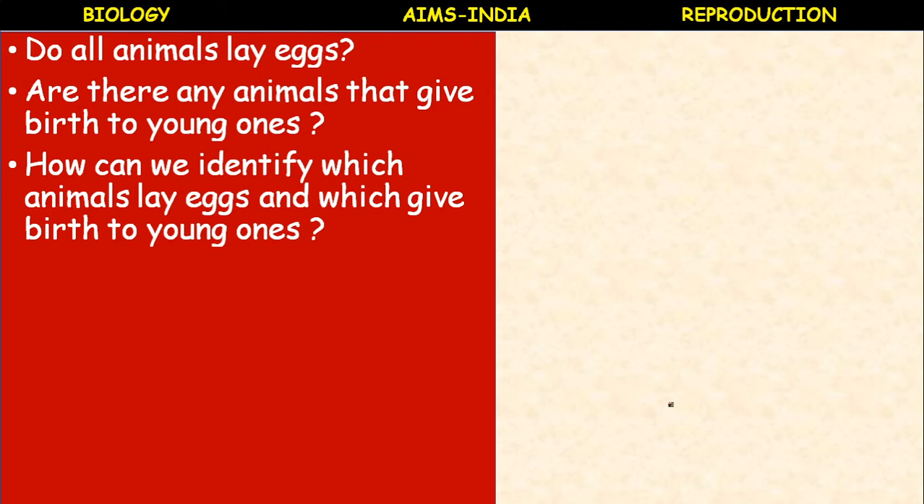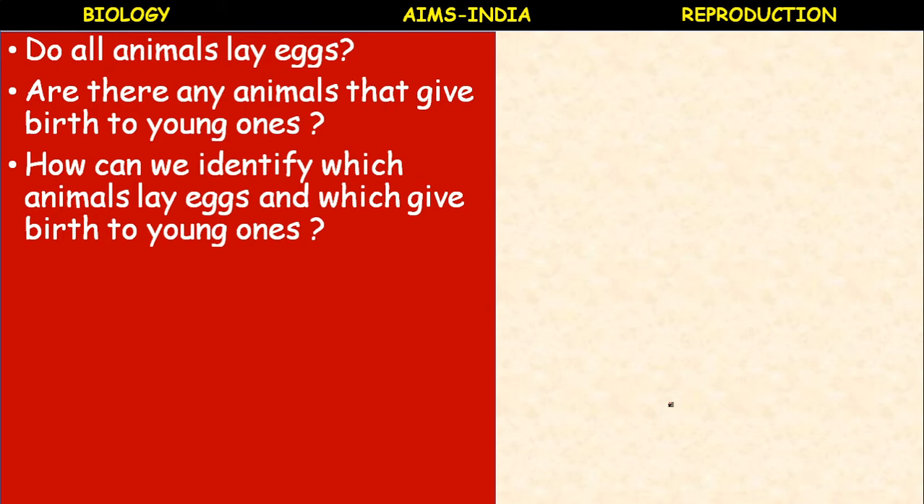Do all animals lay eggs? No. There are certain animals which directly give birth to young ones. Can you give some examples of animals which lay eggs? Birds. Okay, birds lay eggs. Frogs lay eggs. Fish lay eggs. Insects lay eggs. Like that, you can make a list of animals which lay eggs. You make a table, and another table for the animals which directly give birth to young ones.